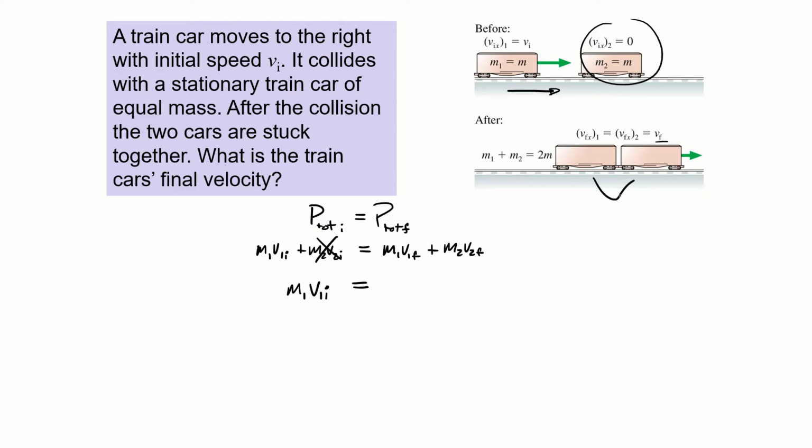But if they're stuck together, like they are in this case, they both have the same final velocity. So I can just factor out m1 plus m2 and that final velocity. And I can very quickly say my final velocity is equal to m1 divided by m1 plus m2, times whatever the initial velocity of the first cart was.